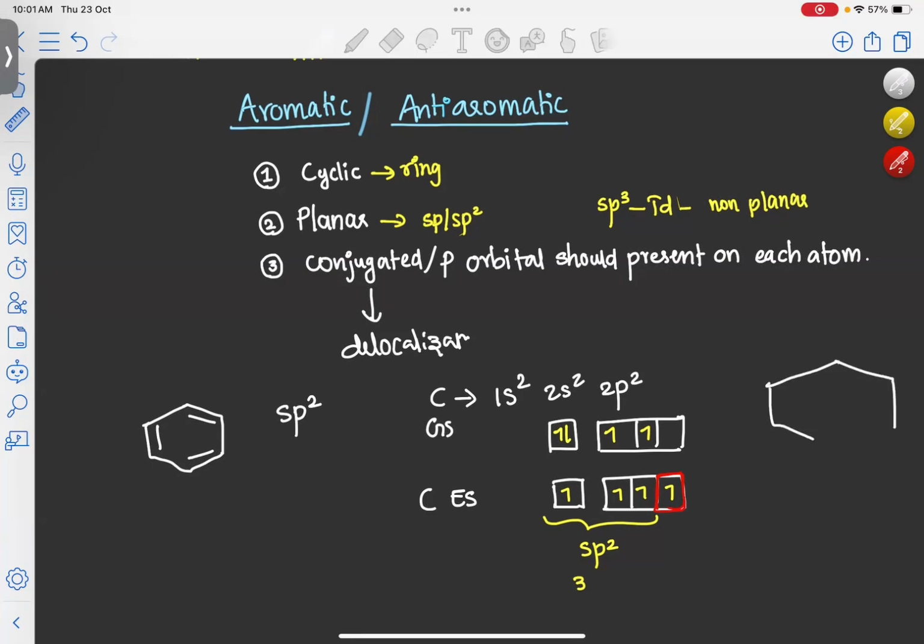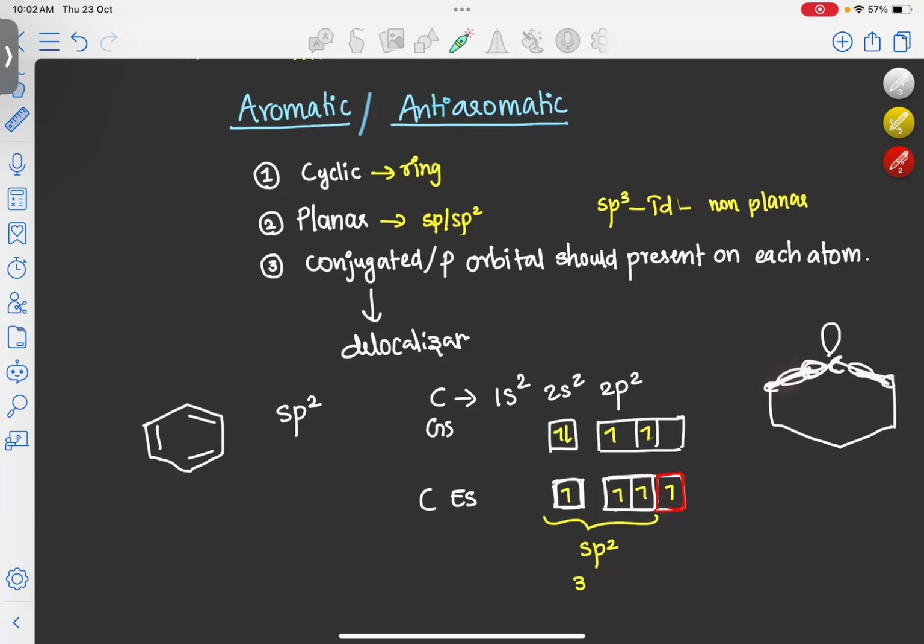This is benzene. We are taking this carbon. In this carbon, there are three sp2 orbitals: 1, 2, and 3. Out of these, two sp2 orbitals this carbon is using to make sigma bonds with the neighboring carbon atoms, that is this bond and this bond.